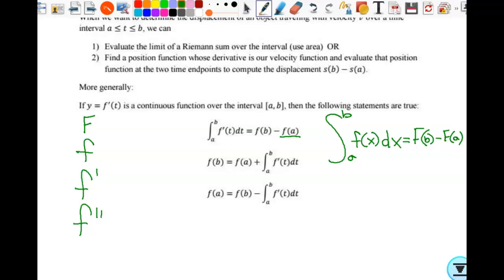All right, so I read this as: little f is the rate of change of big F. It's the derivative of big F. So if I integrate the rate of change of big F, I get the change in big F.